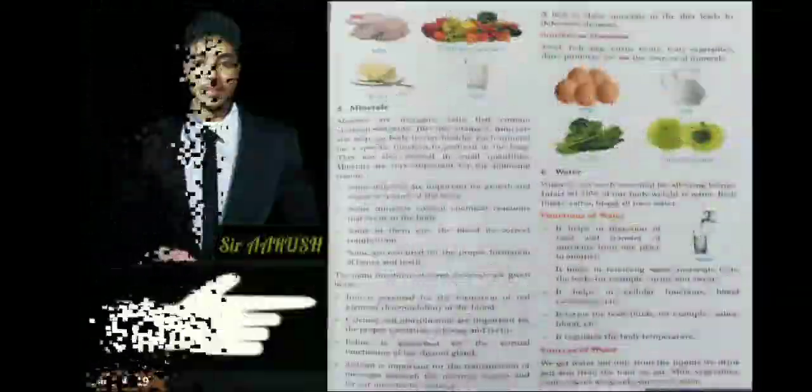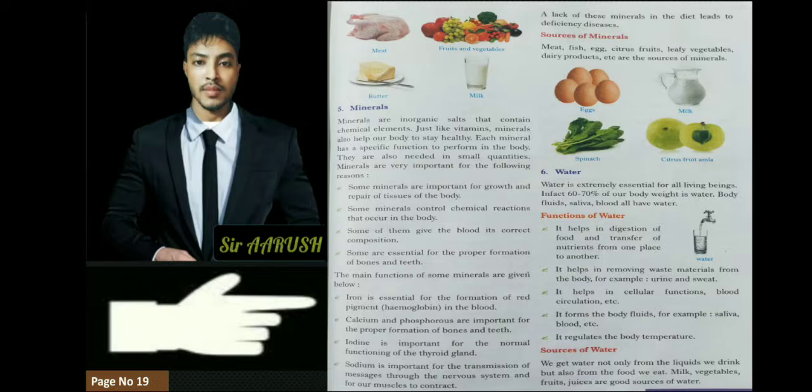And in the next page after vitamin, let's see what comes out on the screen. The next that comes out on the screen is minerals. So what are minerals? Minerals are inorganic salts that contain chemical elements. Just like vitamins, minerals also help our body to stay healthy. Each mineral has a specific function to perform in the body.